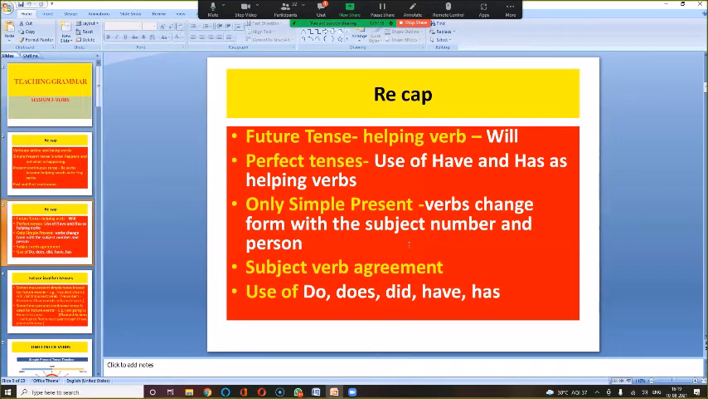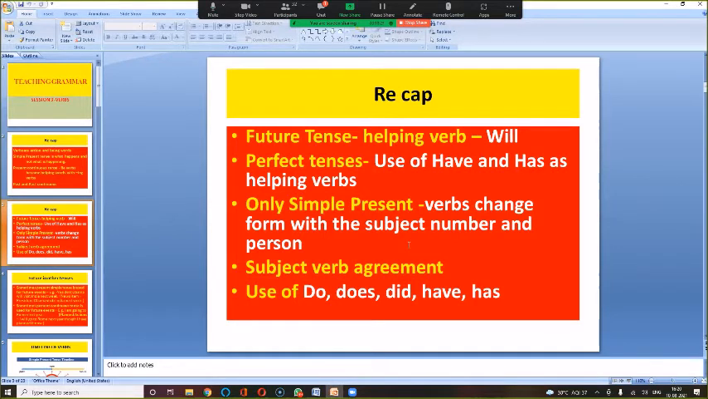Then we did use of do, does, did, have and has. Now do, does is in present and did is in past. Now do, does is only used in negative and questions as of now. As you grow further, you will know that do, does is also used in positive. But that is much, much later. So at present, you will only tell the children that do and does is used in questions and did is used in the past tense of questions and negative sentences.